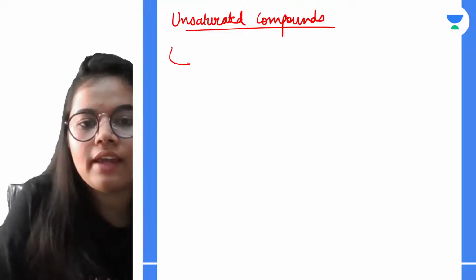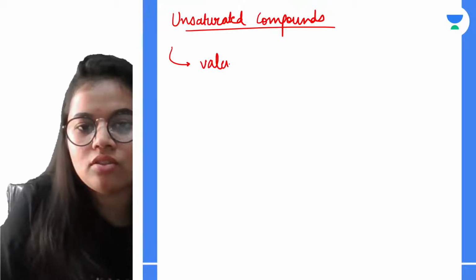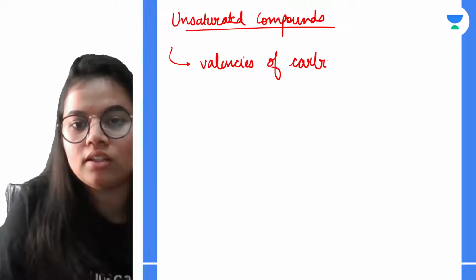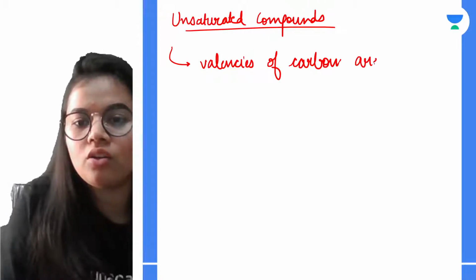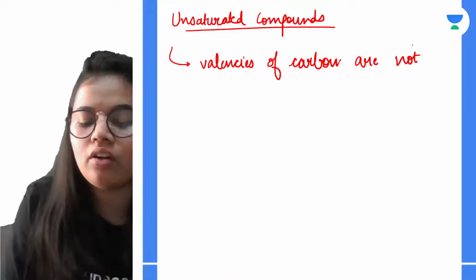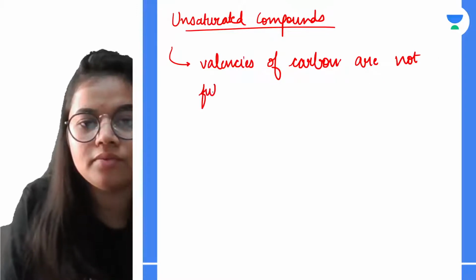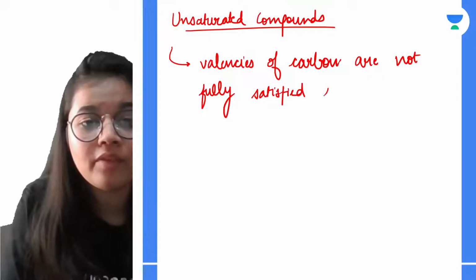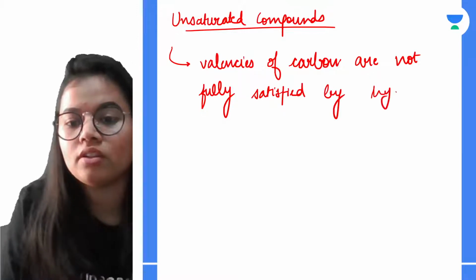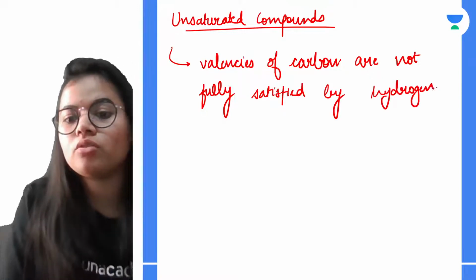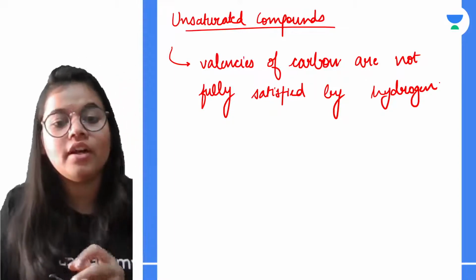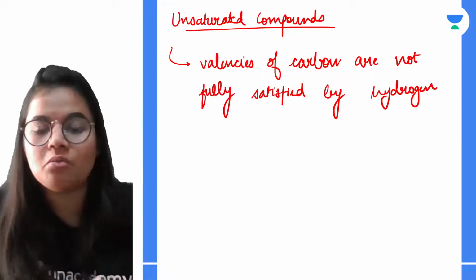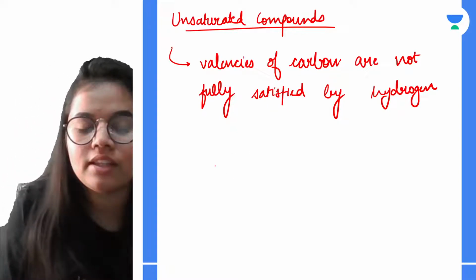So I can say that the valencies of carbon are not fully satisfied by hydrogen. If there are as many hydrogens as we need, we will only go for single bonds, right? But if hydrogen is less, for example let's take the case of C2H6.